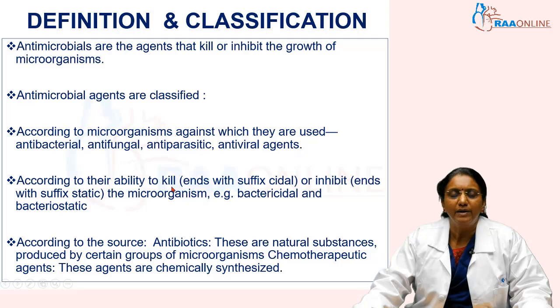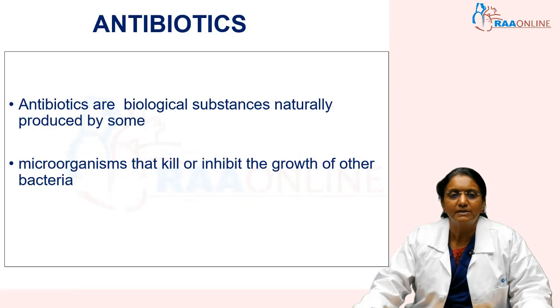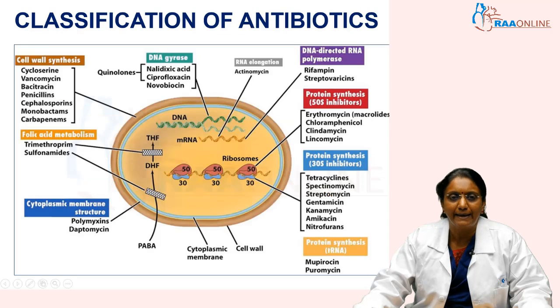Now we come on to antibiotics. Antibiotics are specifically used against bacteria, and they are biological substances which are naturally produced by some microorganisms. And these antibiotics, again, can either kill, where they are known as bactericidal, or inhibit the growth of other bacteria, where they are known as bacteriostatic agents. Now coming to the classification of antibiotics, based on which part of the bacterial cell the antibiotic acts, you have different types of actions.